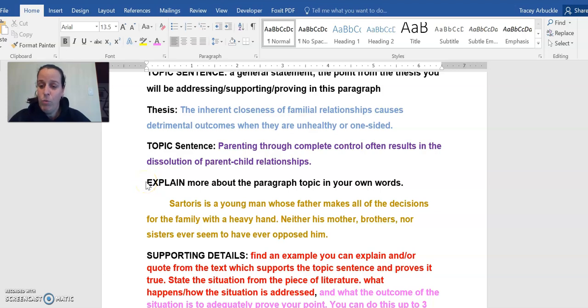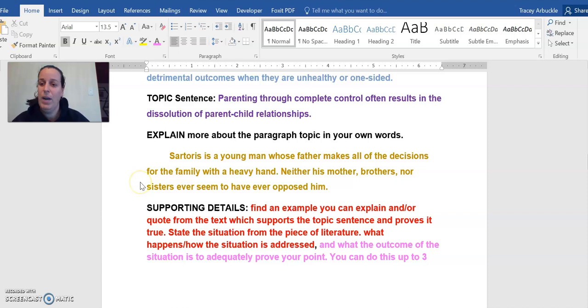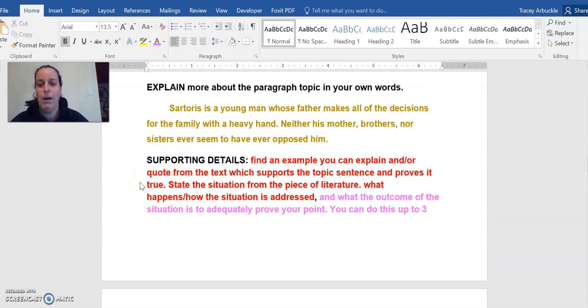If you have time or if you want to, you can explain more about the paragraph topic in your own words. I feel like I need to expand a little bit, so I'm going to. Sartoris is a young man whose father makes all the decisions for the family with a heavy hand. Neither his mother, brothers, nor sisters ever seem to have opposed him. Okay, so I know that that's what I'm going to be arguing in this paragraph.